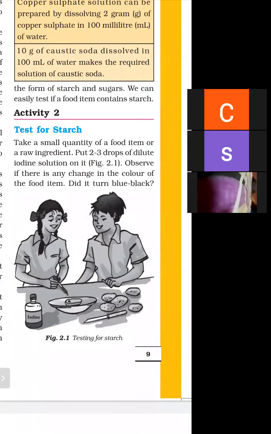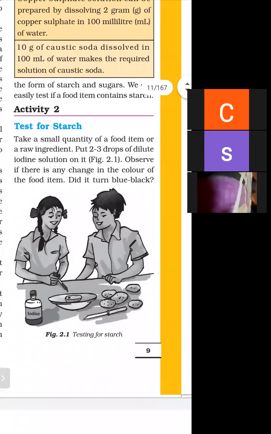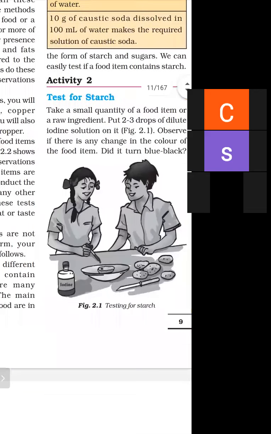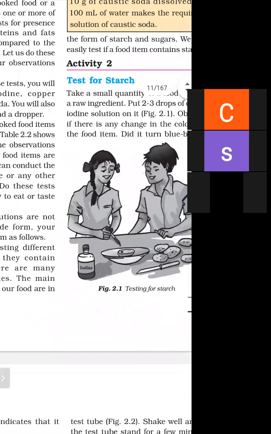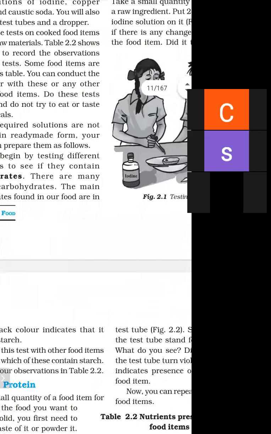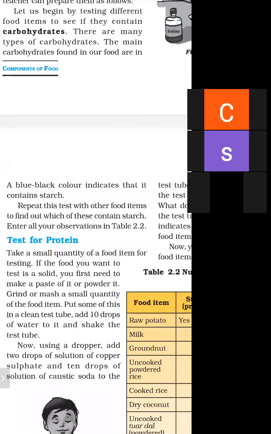First step, take a food item like a potato, cut it into slices and put it on a plate, add a few drops of iodine on the potato, and if it turns blue black, then it contains starch. If it does not turn blue black, then it does not contain starch. A blue black color indicates that it contains starch.